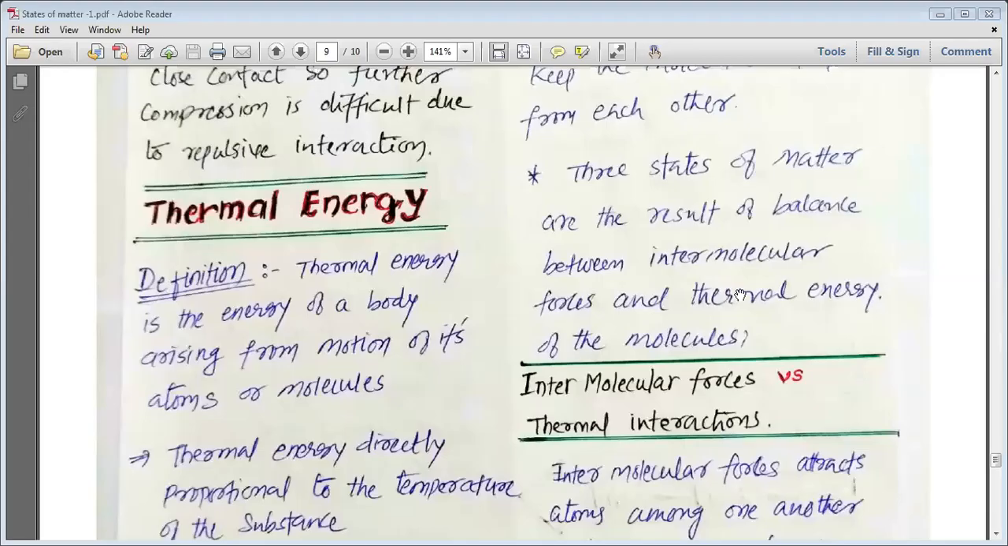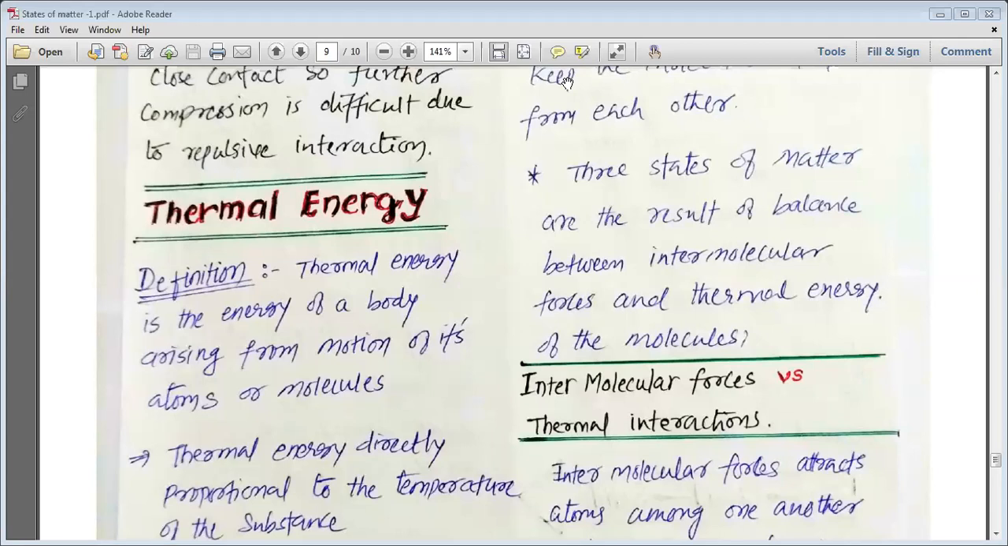Let us do some revision, my dear students. Yesterday we have studied about the various intermolecular forces of attraction, like the van der Waals forces that contain the dipole-dipole interaction, dispersion forces, dipole-induced dipole interaction.